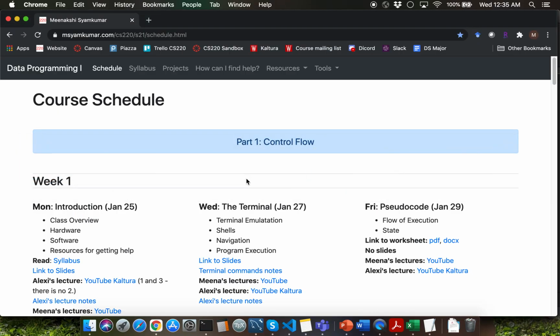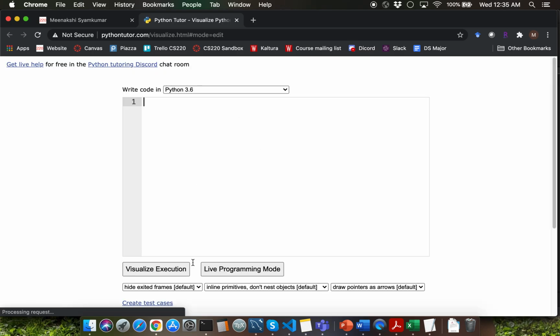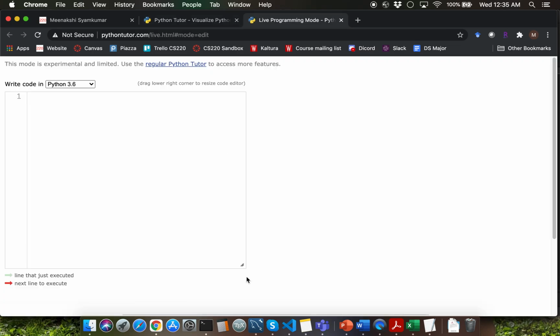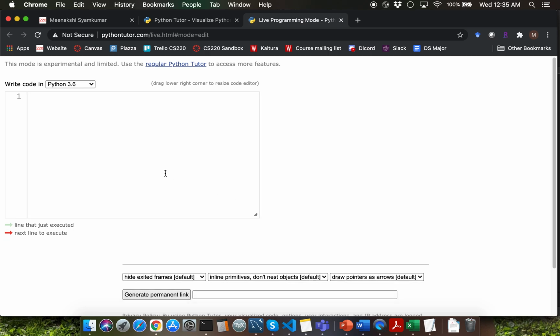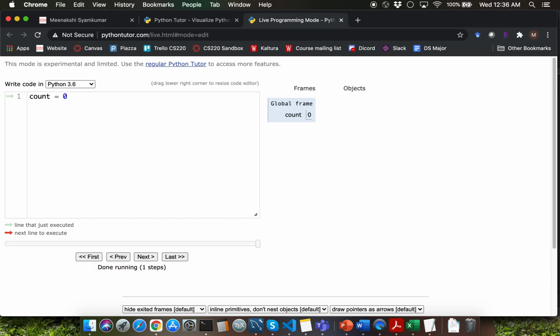I'm going to switch to my Chrome browser. I have the course website open. I'm going to click on Tools and Python Tutor. Let me click on Live Programming Mode. What I want to do now is to initialize a loop condition variable. That's going to be step 1, correct? So I'm going to initialize a variable called count with a value of 0. Let me outline the objective of this particular problem. Let's say that we want to count from 0 to 3, printing each number.